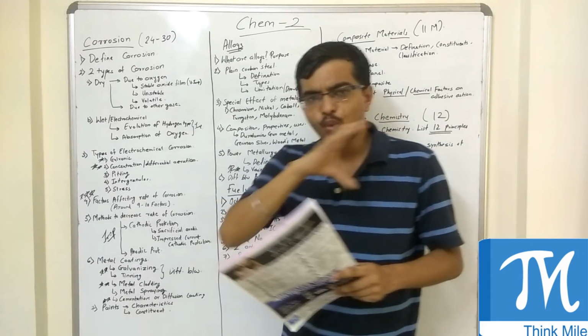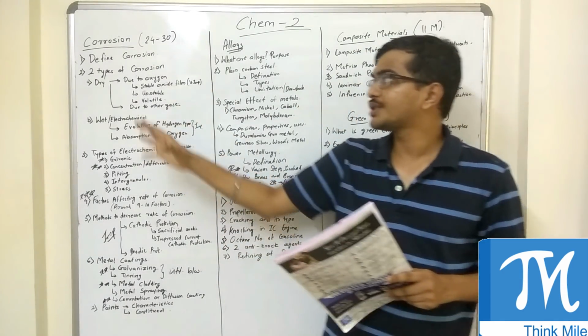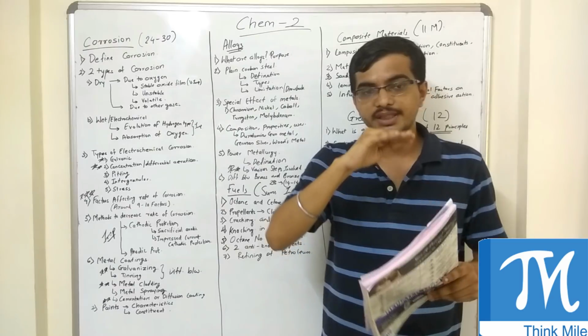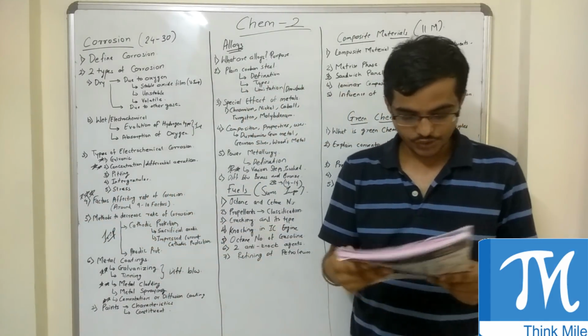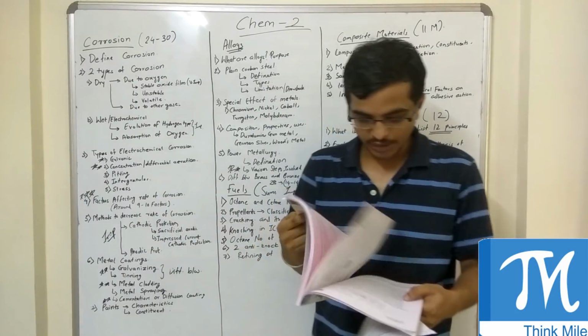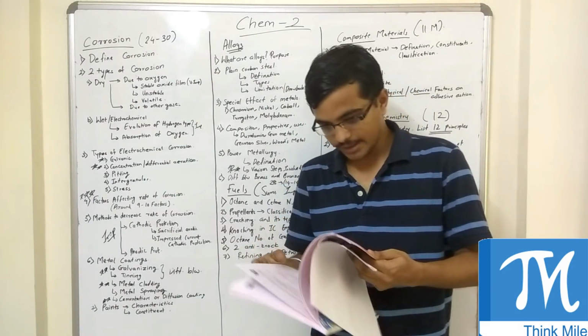Now one of the most important questions in corrosion, which you will see in every paper, is factors affecting rate of corrosion. There are around 8 to 9 types in this.